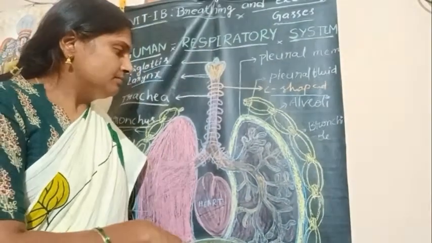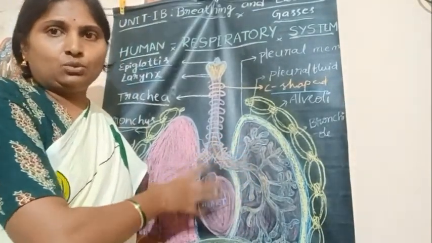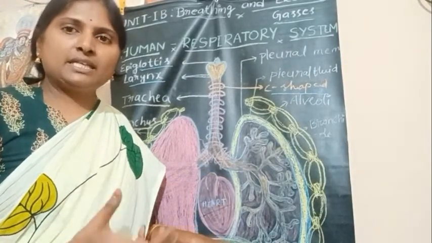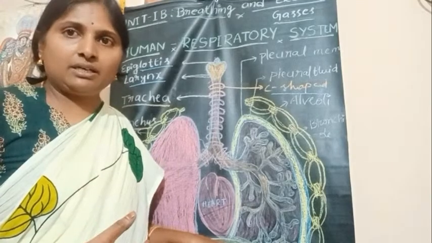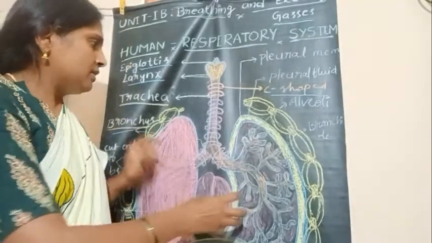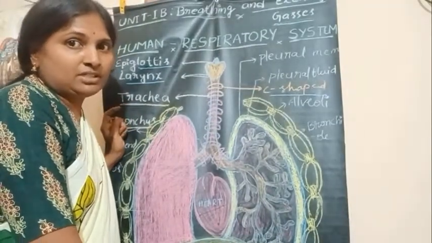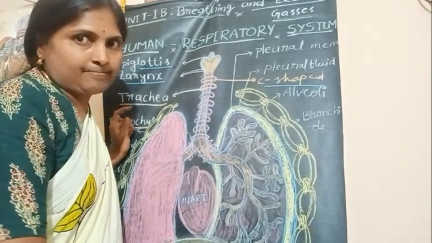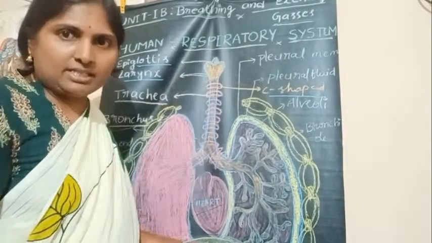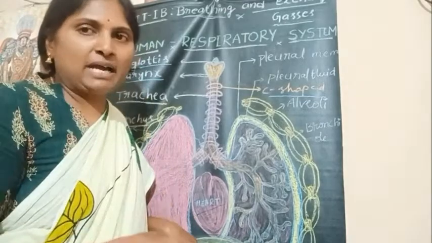Next, I already said that two lungs are present in the thoracic cavity. This thoracic cavity, or thoracic chamber, is an airtight chamber, which is formed by different structures on all sides. On the dorsal side, it is formed by the vertebral column, this back side.